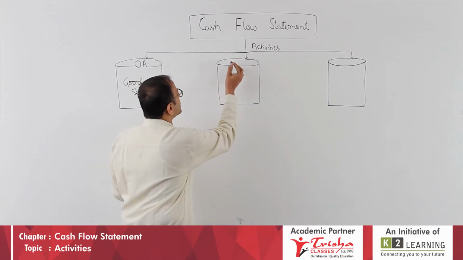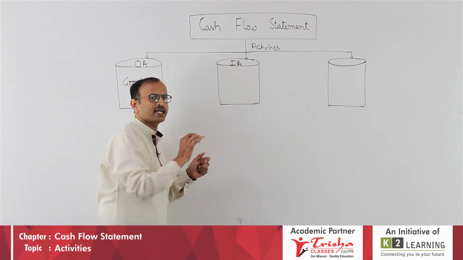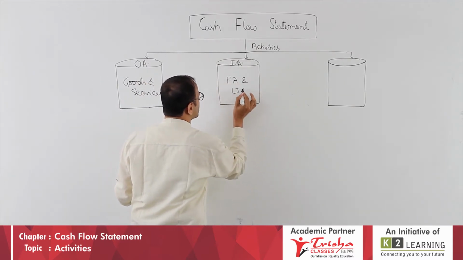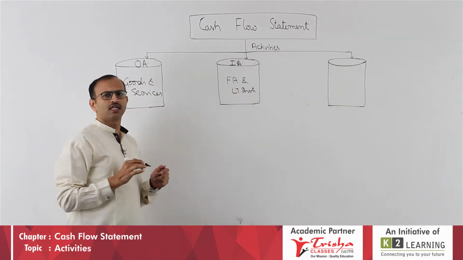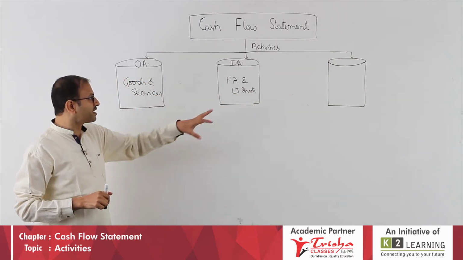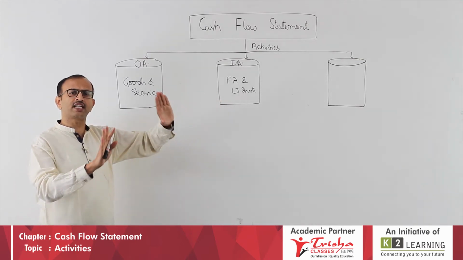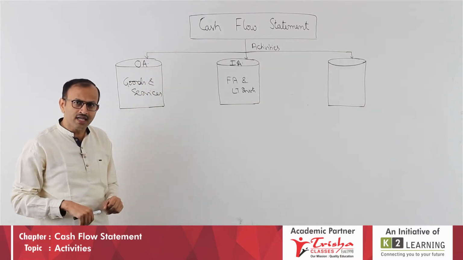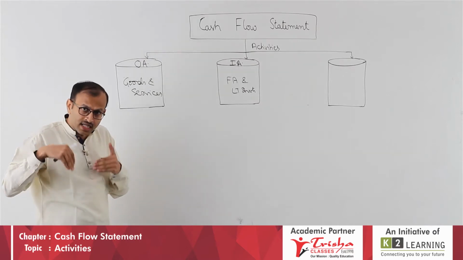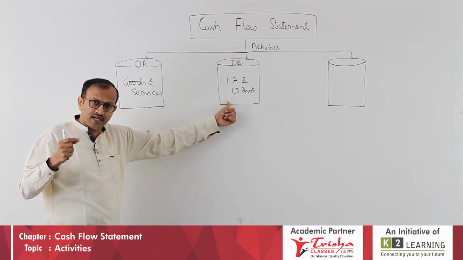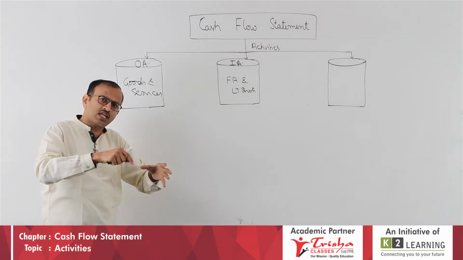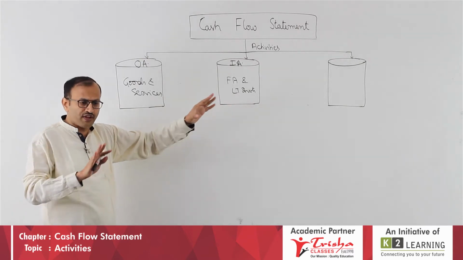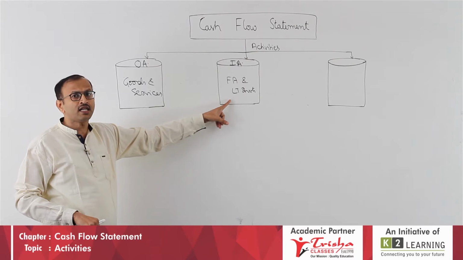This is about investing activity. What activity do we call it? The second one is investing activity. It is about fixed assets and long-term investments. Please note, students, when I say long-term investment, I invested in some shares or companies, debentures and bonds. Year on year you get some income. That income will be treated in the same category. Dividend received on shares and interest received on debentures of a particular company should be taken in the same category. So any investment income is also taken under investing activity.